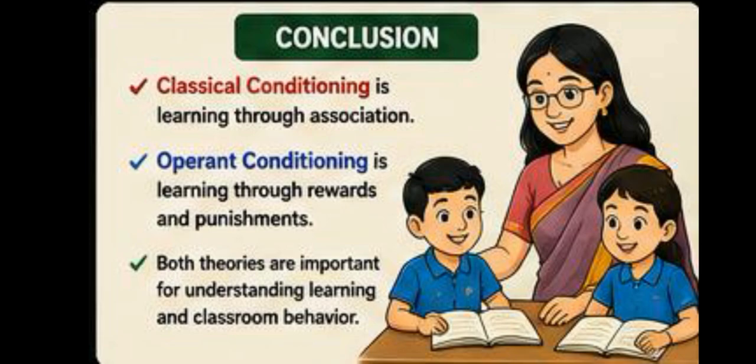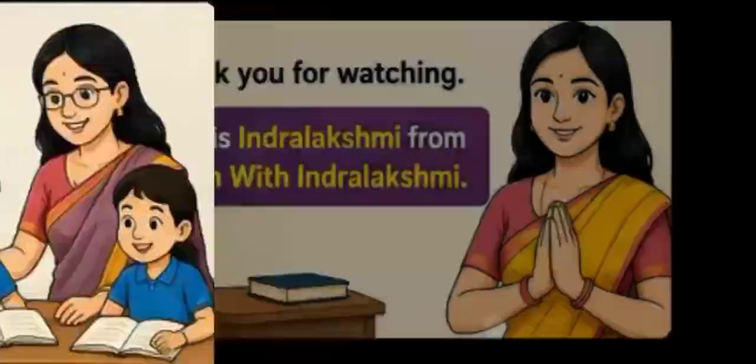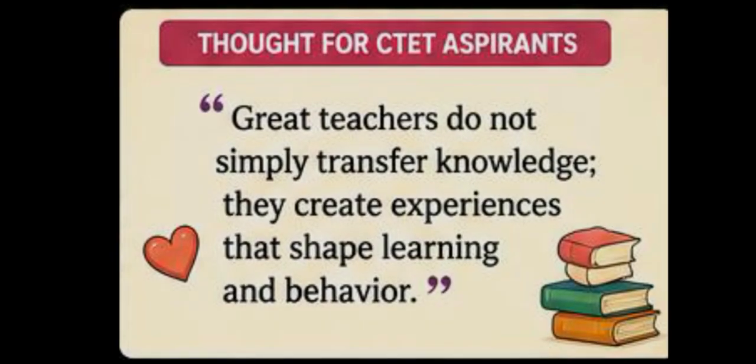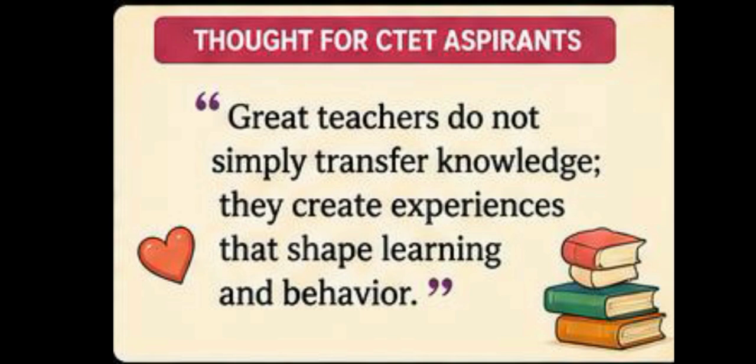If you remember this statement, you can answer most CTET questions related to these theories. To conclude, classical conditioning is learning through association, operant conditioning is learning through rewards and punishments. Both theories are important for understanding learning and classroom behavior.